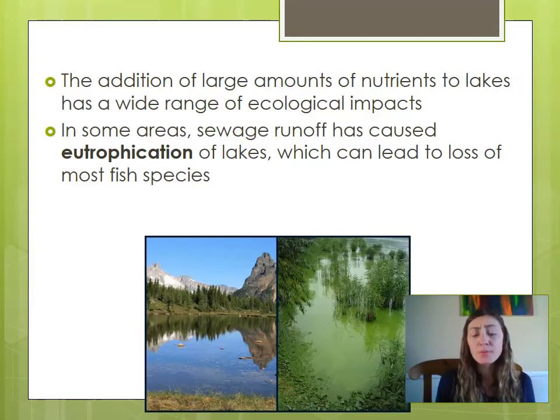It becomes a problem when we have an addition of large amounts of nutrients to lakes. This can have a huge amount of ecological impact. In this lake right here, we can see that the water is very clear. It does not have a lot of runoff of agricultural waste such as nitrogen or phosphorus. And in this lake, we can see it's very green. It's not very clear. There's no clarity of the water.